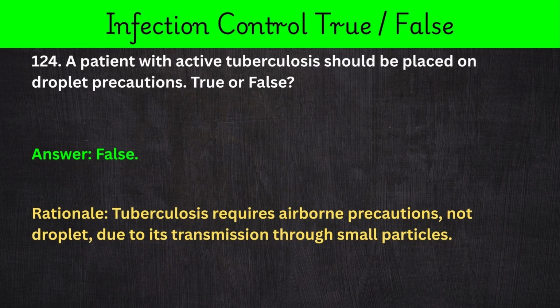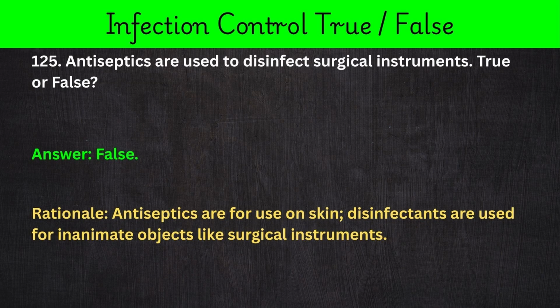124. A patient with active tuberculosis should be placed on droplet precautions. True or false? Answer: false. Rationale: tuberculosis requires airborne precautions, not droplet, due to its transmission through small particles.